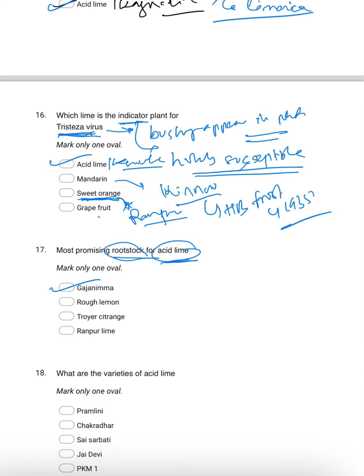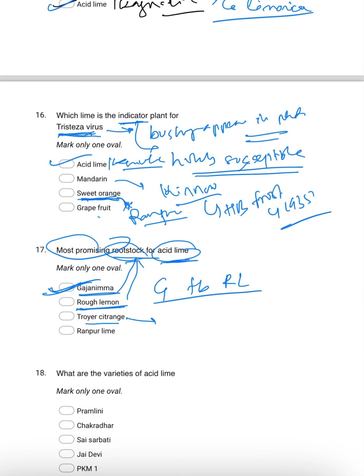Both Gajanimma as well as rough lemon are rootstocks of acid lime, but the most promising is Gajanimma, followed by rough lemon. And as you know, Troyer citrange is the rootstock for mandarin.